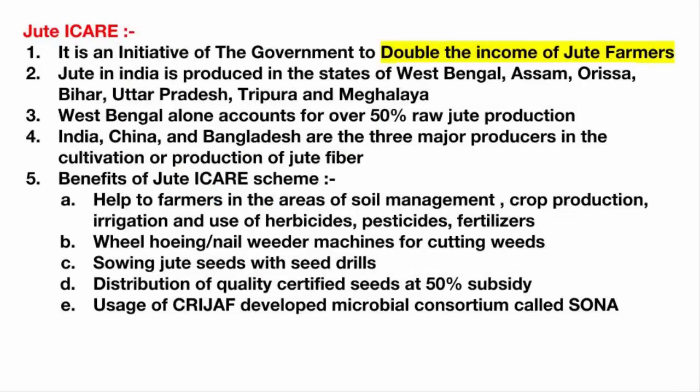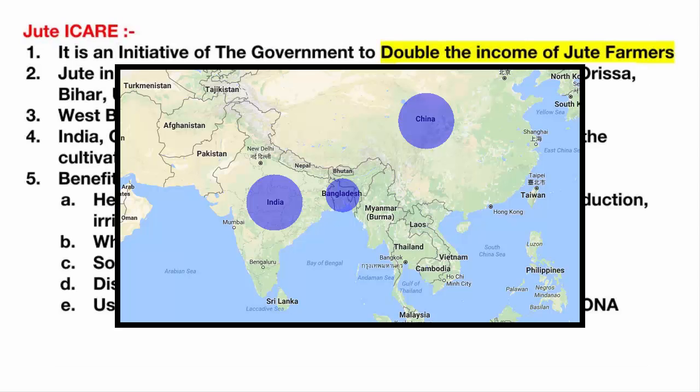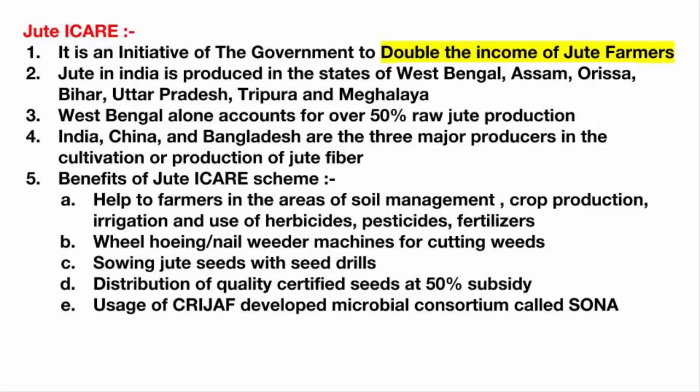If you look at it from an international point of view, India, China and Bangladesh are the 3 major producers of jute fiber. The whole idea behind this scheme is that the government of India wants to help the farmers in the areas of soil management, then crop production, including irrigation and the use of herbicides, pesticides and fertilizers.